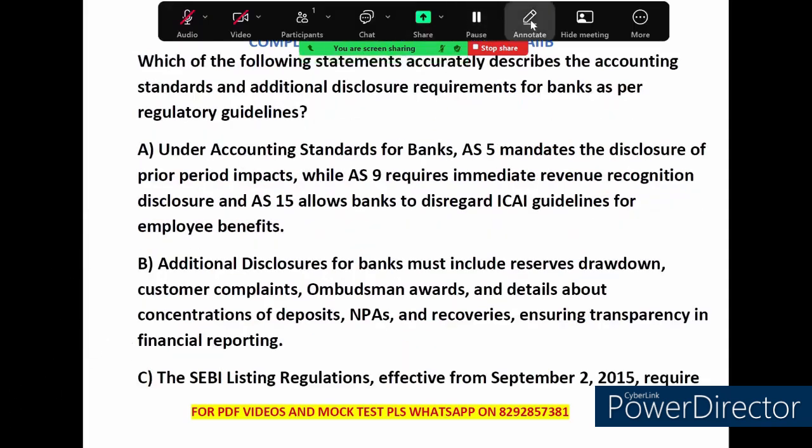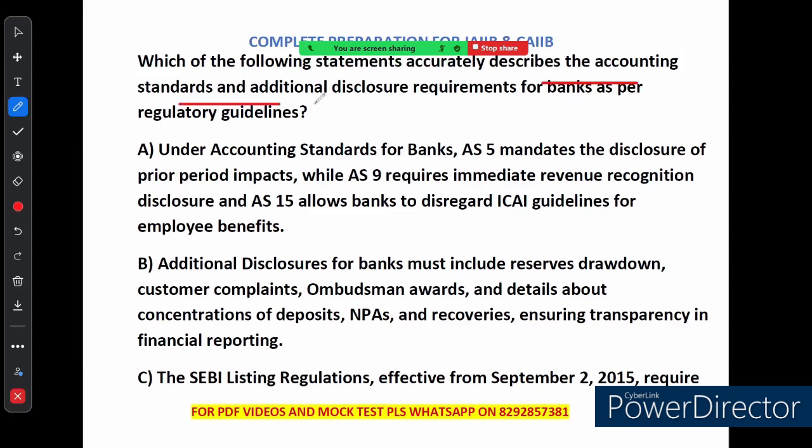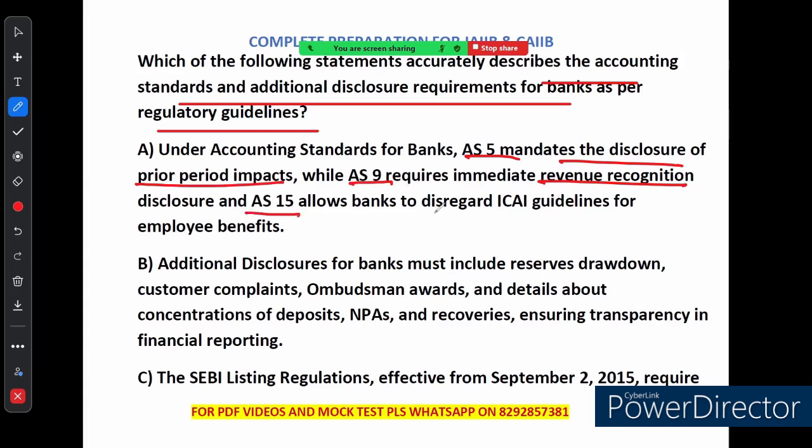Next question is, which of the following statements accurately describes the accounting standards and the additional disclosure requirement for bank as per regulatory guideline? So option A says that accounting standard for bank AS5 mandates the disclosure of prior period impact, AS9 immediate revenue recognition disclosure, AS15 bank to disregard ICAI guideline for employee benefit. See, this is wrong because AS9 and AS15 are wrongly reported here.